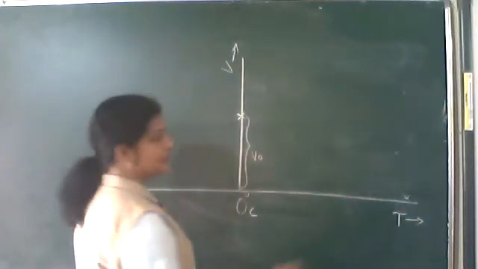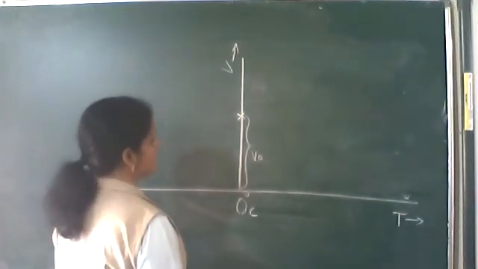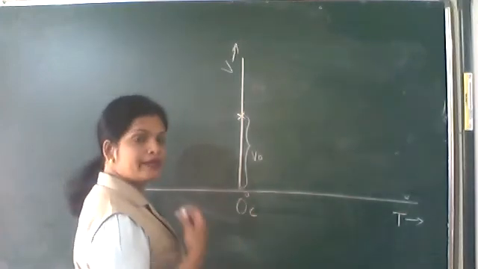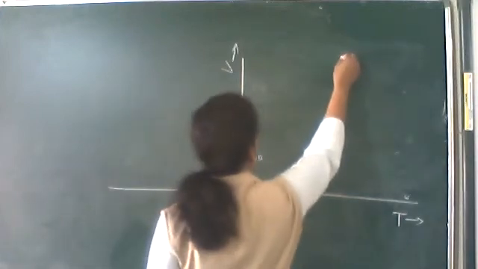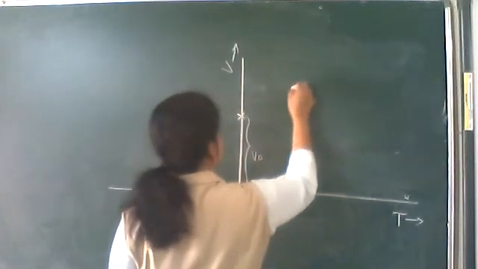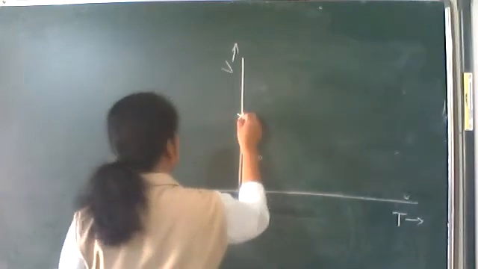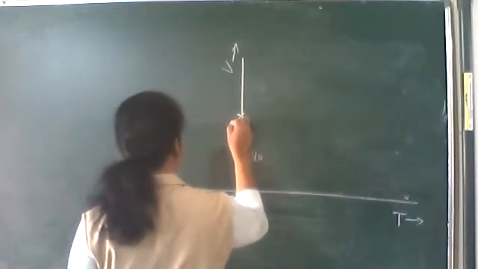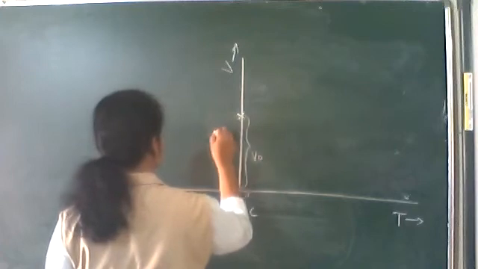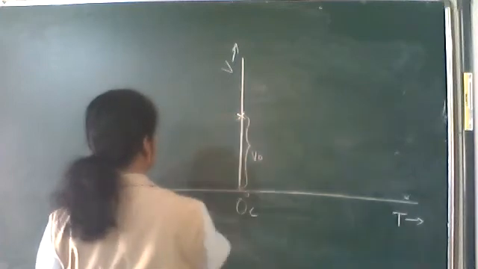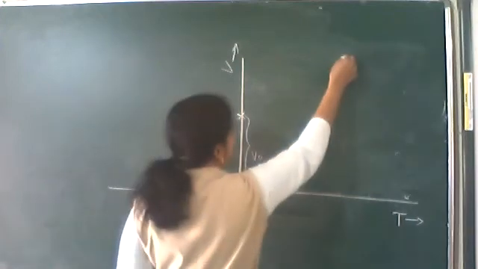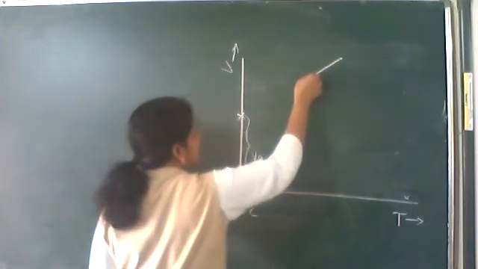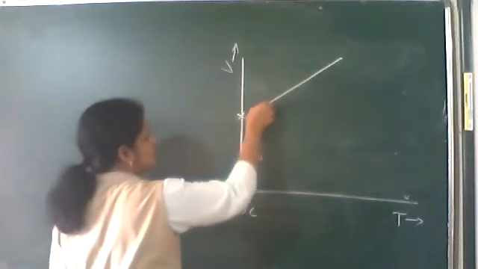When you cool the gas, the volume will be decreasing and decreasing and decreasing. So, I am cooling the gas, volume is decreasing.